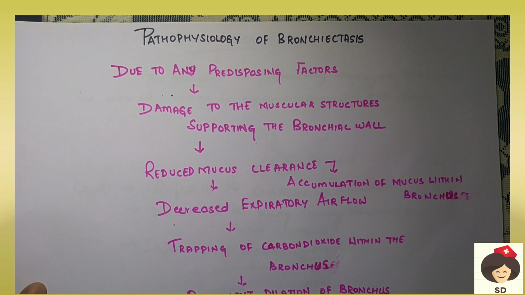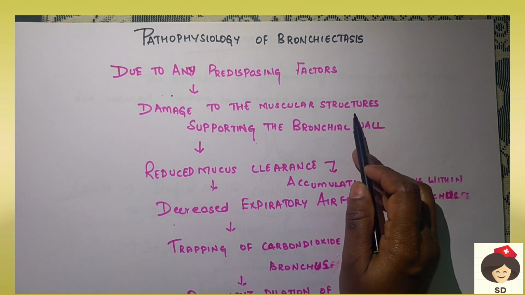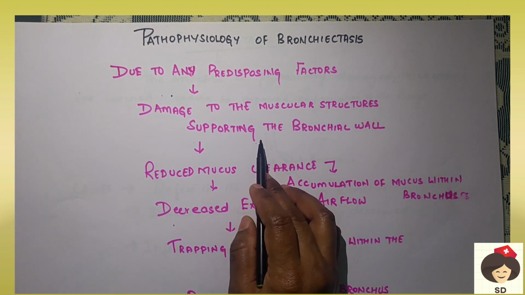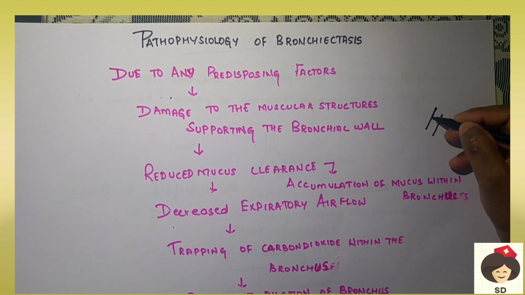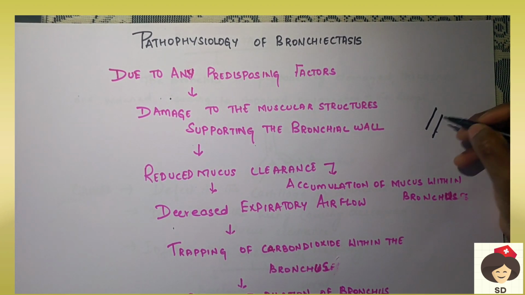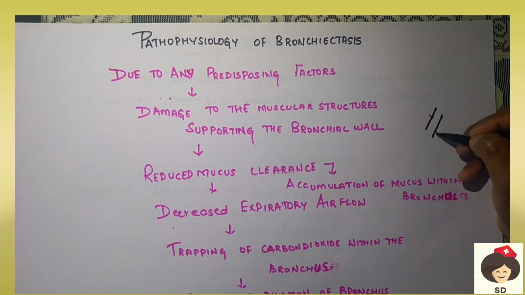Next we see the pathophysiology of bronchiectasis. Due to any predisposing factors, that means any inflammation or pollution or any damage, or cartilage structures not being formed, these predisposing factors can cause damage to the muscular structure supporting the bronchial wall. The bronchial wall is supported by muscular cartilages, so if there is any damage to the cartilage or any infection, this part of the bronchus gets damaged.